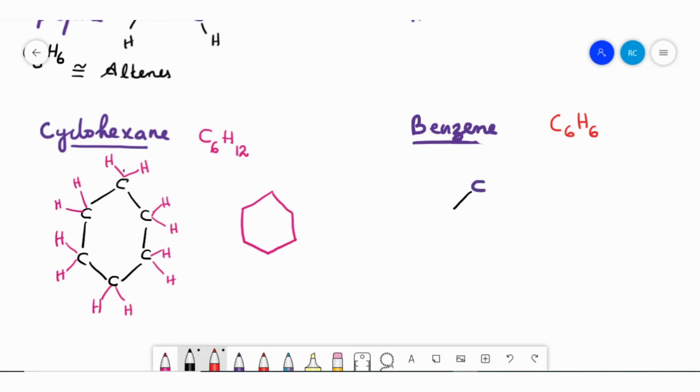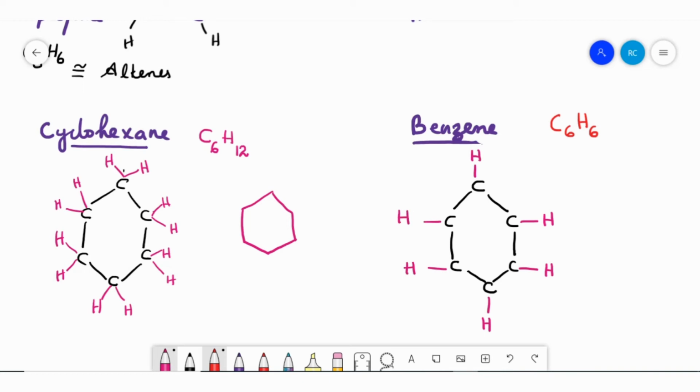With single bonds, you have to draw 6 carbon first of all. Then 6 hydrogen atoms are there, so we can now draw 6 hydrogen. Each carbon contains one hydrogen, linked by a single bond.